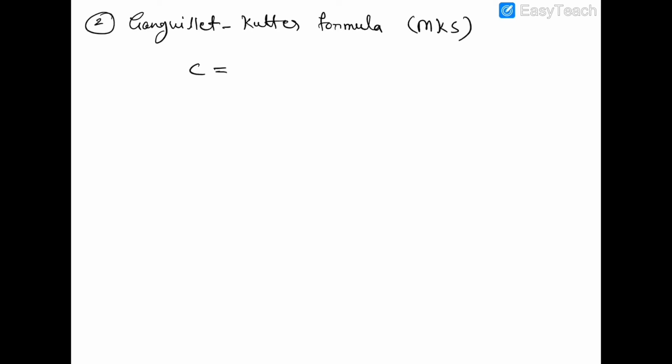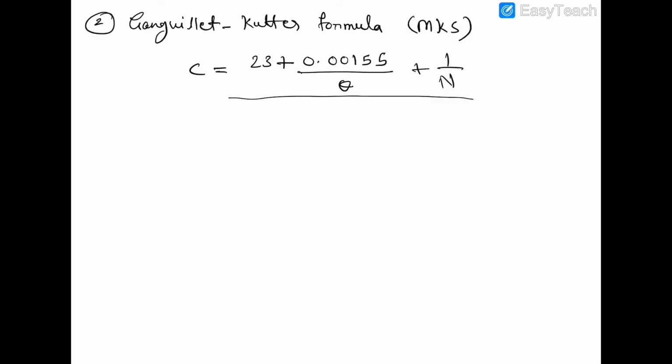C is equal to 23 plus 0.00155 divided by theta plus 1 by n, whole divided by 1 plus 23 plus 0.00155 divided by theta into n divided by root r.